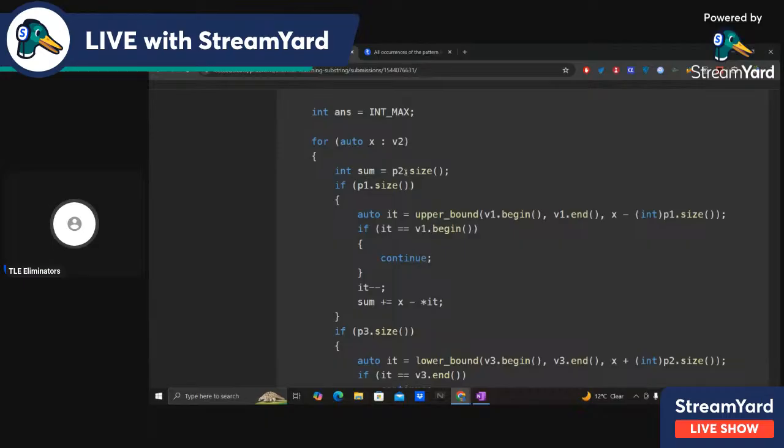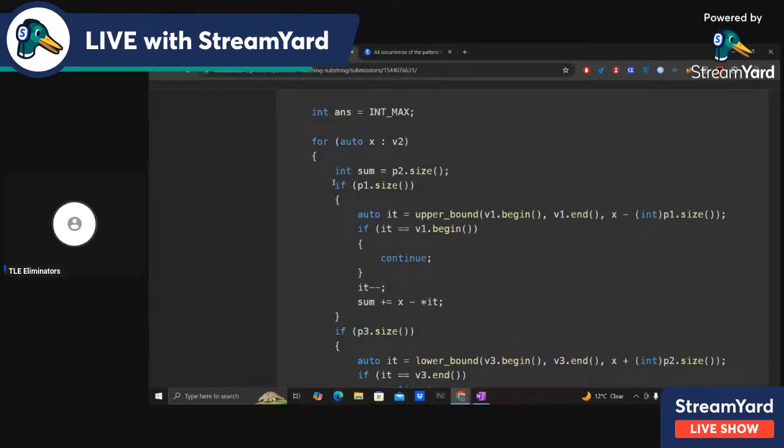Sum is equal to p.size. That means this sum is actually equal to the final length of the substring that I get. It is currently p.size because I have to take at least p.size, right?